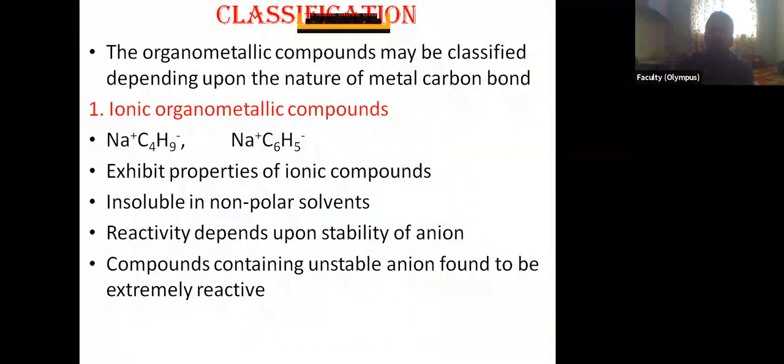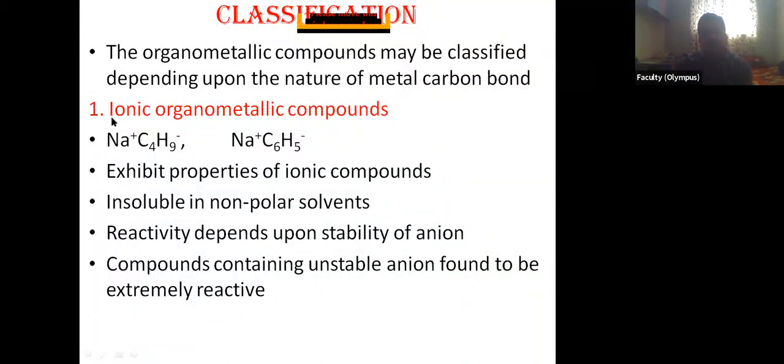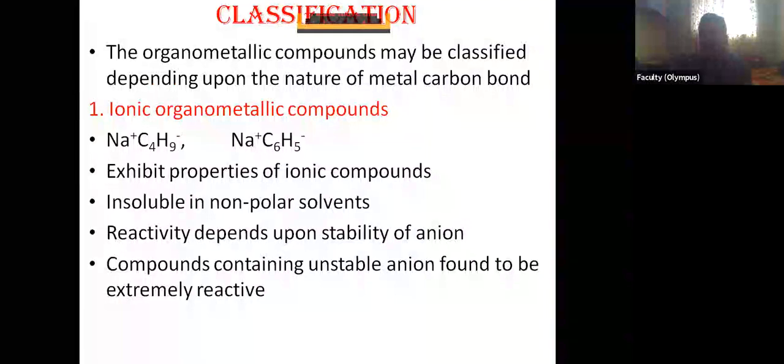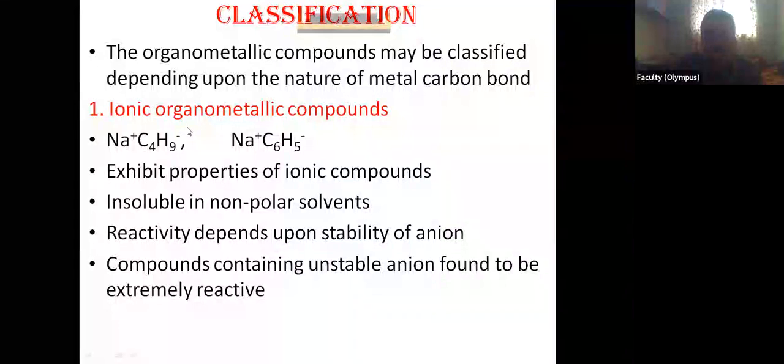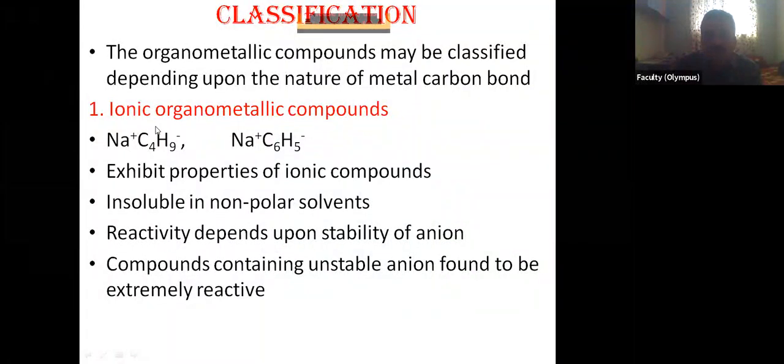Now we will see one by one what are these. Ionic organometallic compounds, as its name indicates, there is an ionic bond between metal and carbon. We have seen that a bond between metal and carbon means the carbon in this organic group is bearing a negative charge.